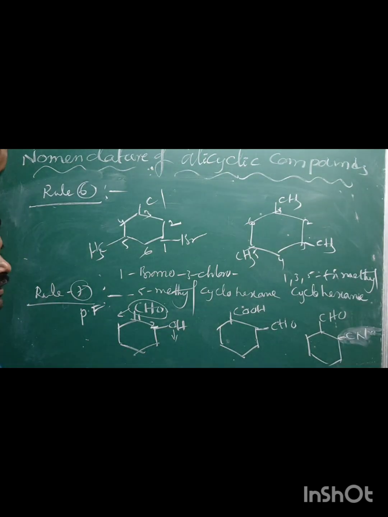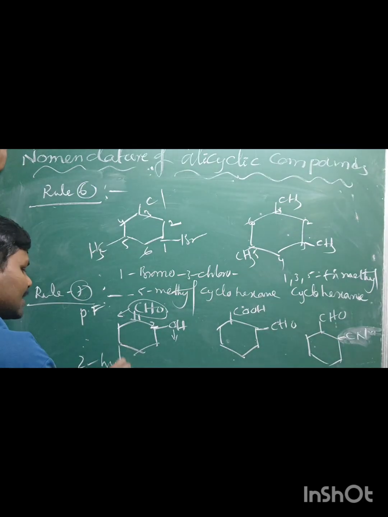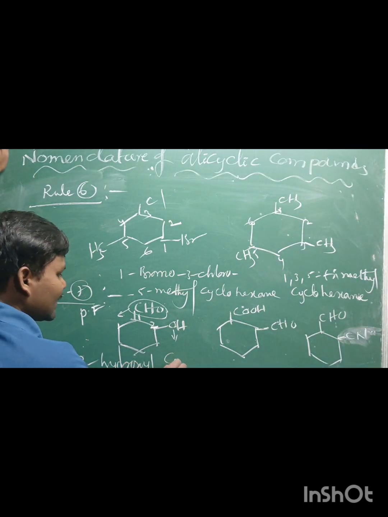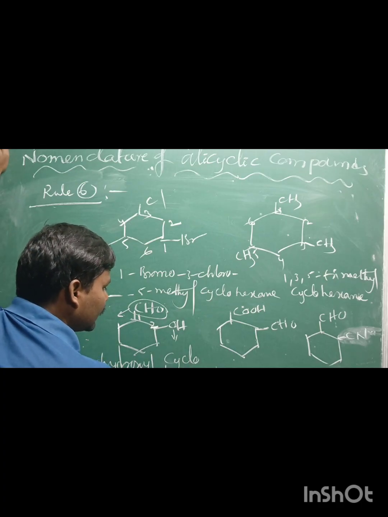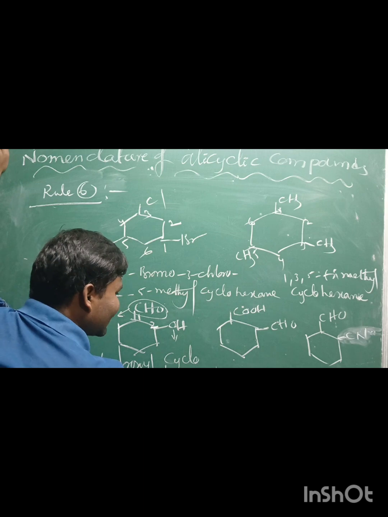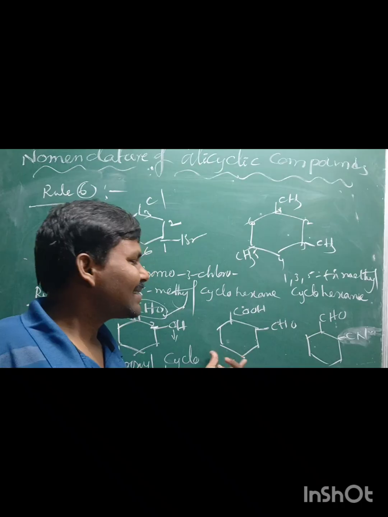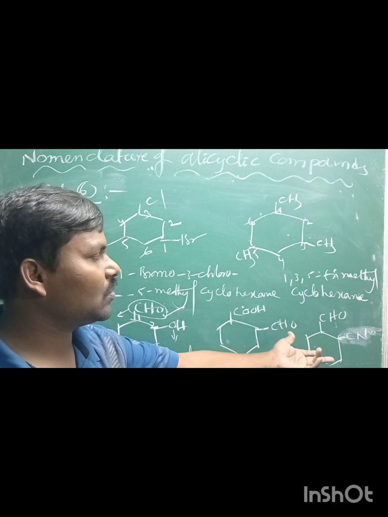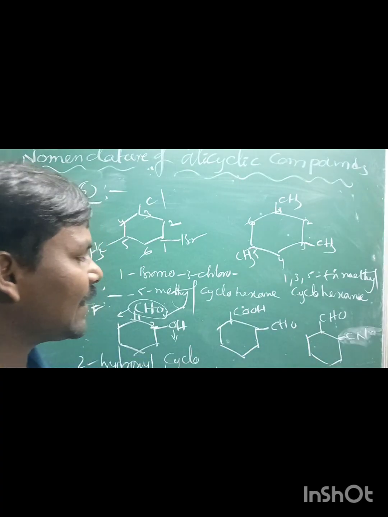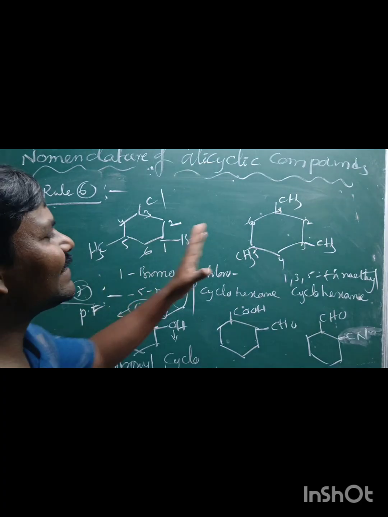The prefix name of alcohol is hydroxy. Okay, 2-hydroxycyclohexane-1-carbaldehyde. Substitutive suffix name we should write. This one, 2-formylcyclohexane-1-carboxylic acid. Cyano: 2-cyanocyclohexane-1-carbaldehyde. Okay, this is the information about the rules of nomenclature of alicyclic compounds. I hope it is clear. Thank you.